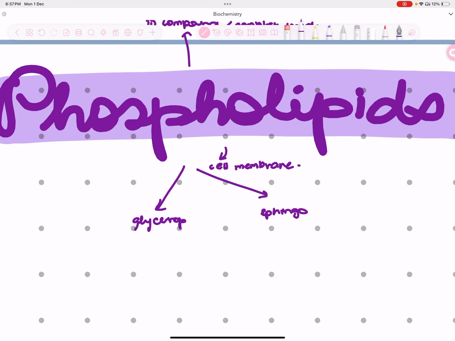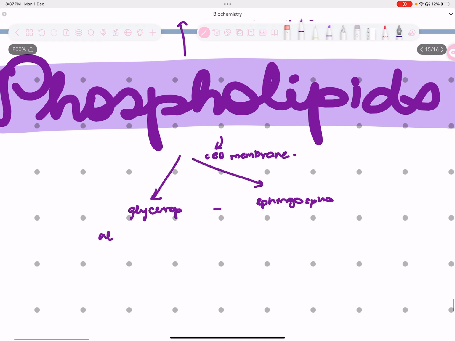sphingophospholipid. One thing that distinguishes the two is the alcohol used. In glycerophospholipid, you have glycerol as the alcohol, and in sphingophospholipid, you have sphingosine as the alcohol.